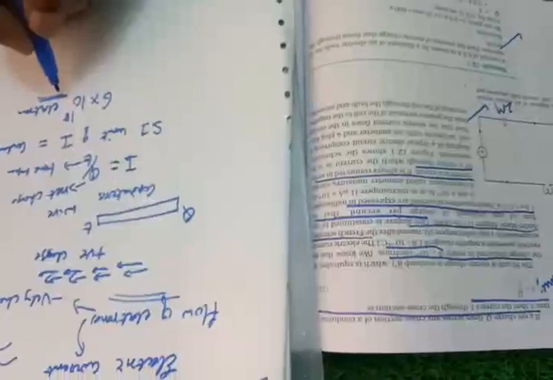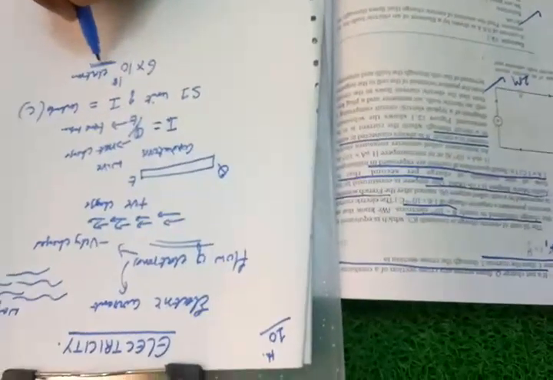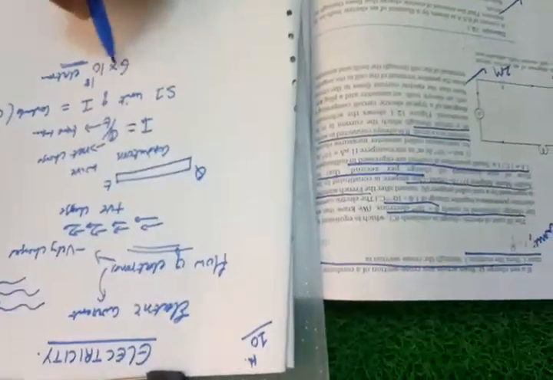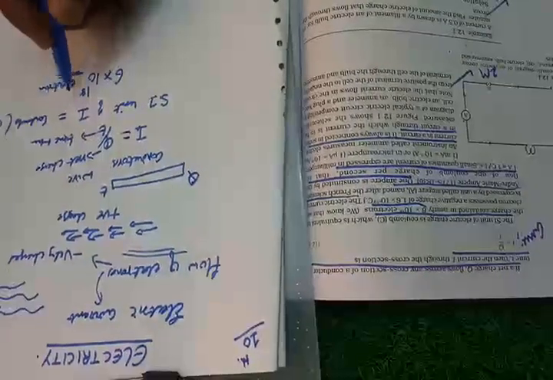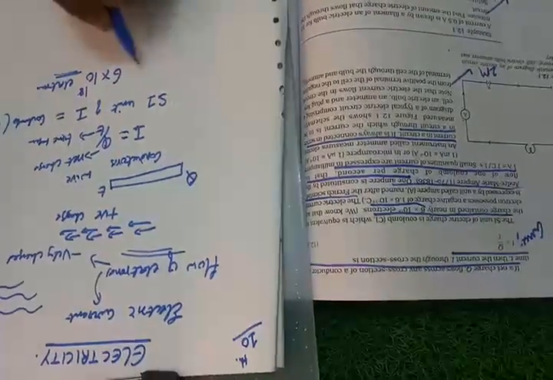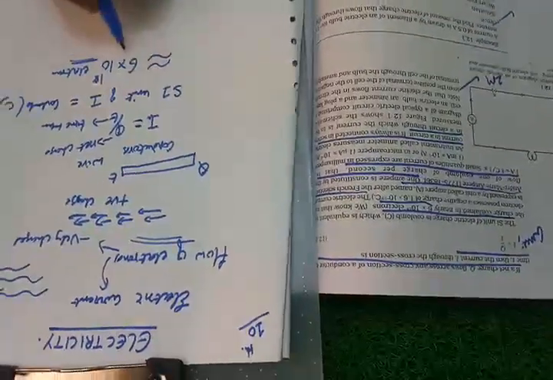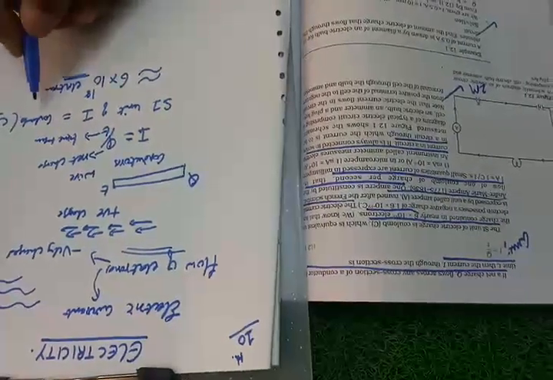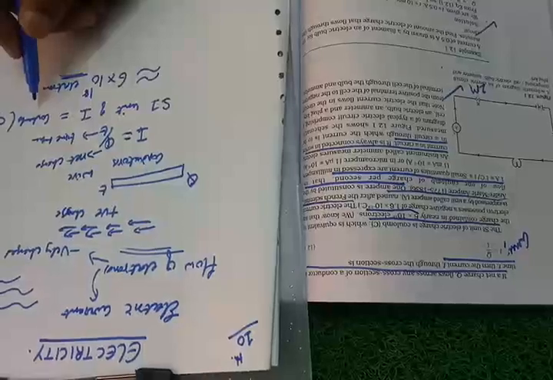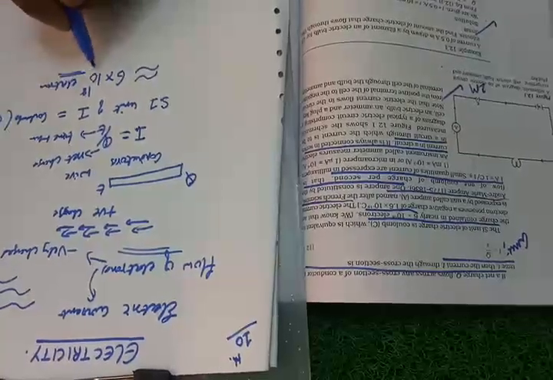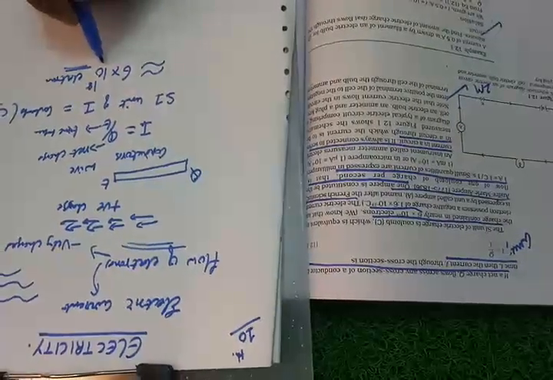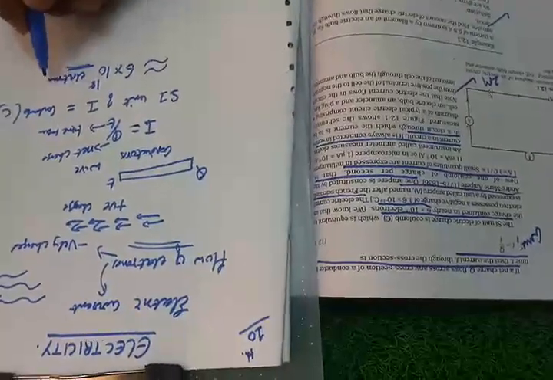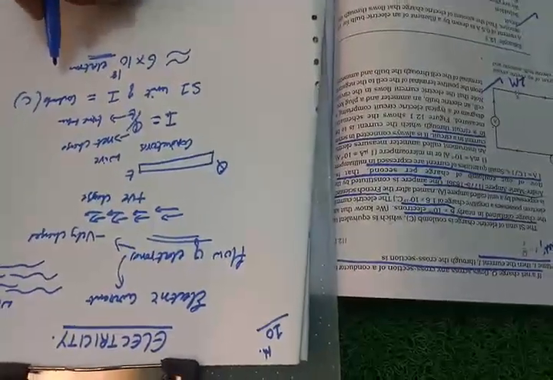The flow of electrons will constitute electric current. So the charges flowing are naturally the electrons here. 1 coulomb, 1 C is nearly equal to 6 into 10 to the power of 18 electrons. So in 1 coulomb of electric current, how much flow of electrons will be there? Nearly 6 into 10 to the power of 18 electrons will be moving that place.